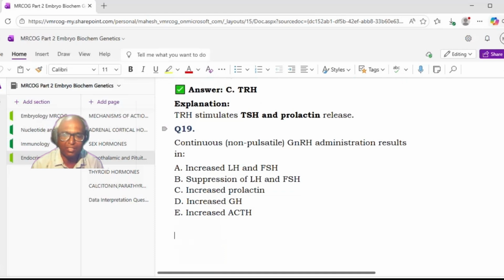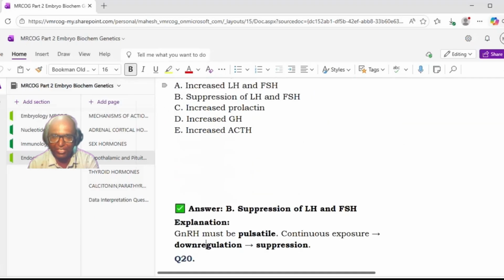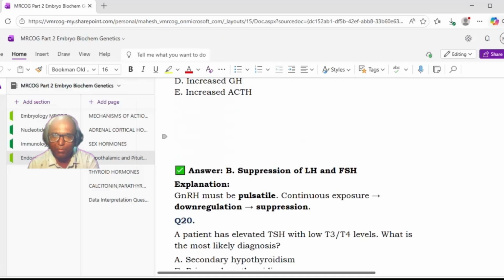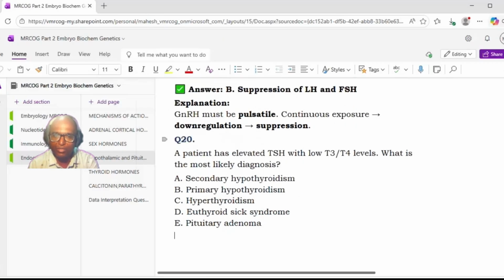Next. A continuous, that is non-pulsatile, GnRH administration results in increased LH and FSH, suppression of LH and FSH, increased prolactin, increased GH, or increased ACTH? Sir, option B, suppression of LH and FSH. If it is non-pulsatile, it will lead to suppression of LH and FSH. So GnRH must be pulsatile. Continuous exposure will lead to down regulation, leading to suppression.